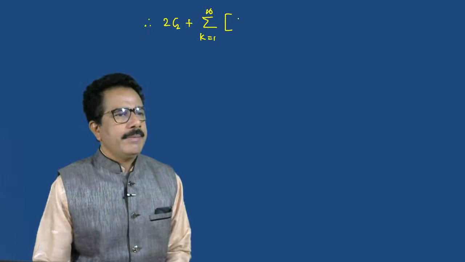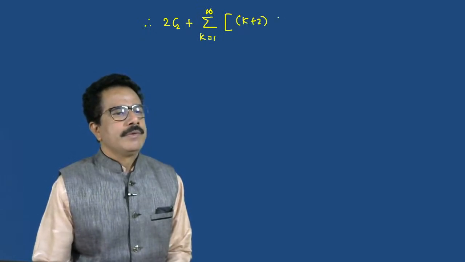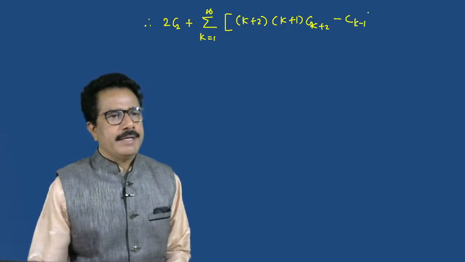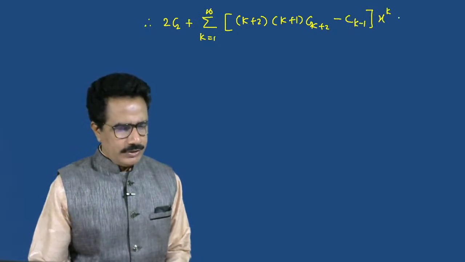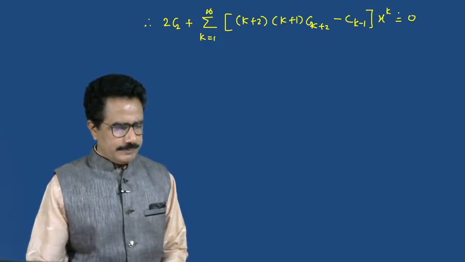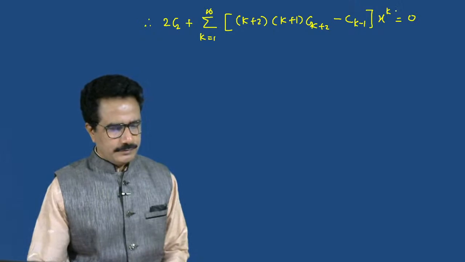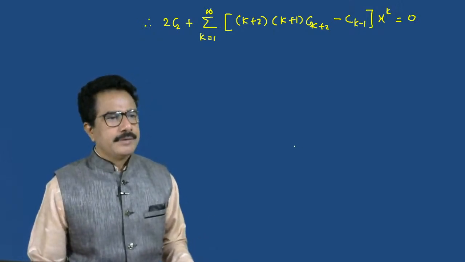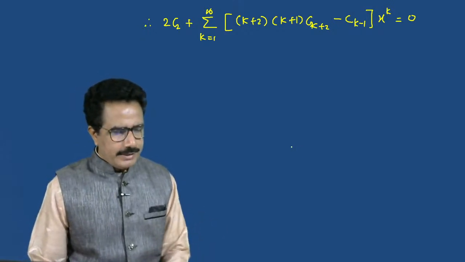So we can write this term as a 0. Therefore, we can write 2 times c2 plus the summation over k is equal to 1 to infinity of (k plus 2)(k plus 1) c k plus 2 minus c k minus 1, times x raised to k, which is equal to 0. Thus we can obtain the solution.